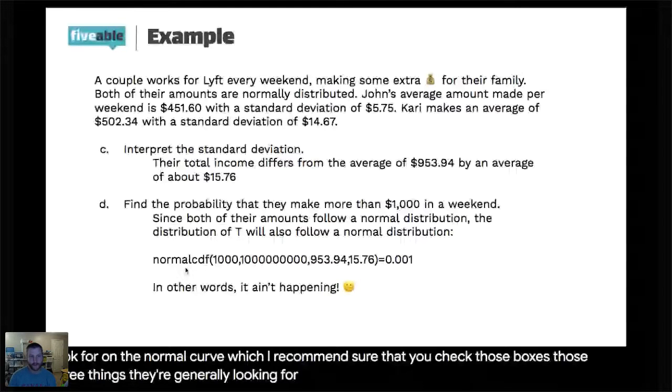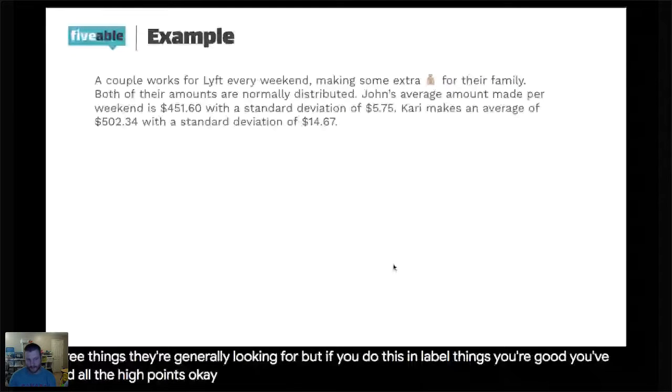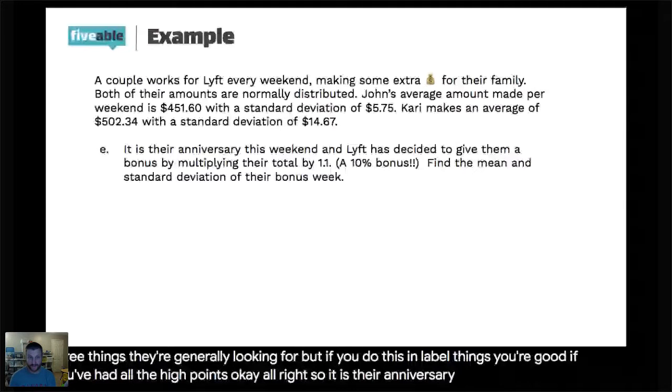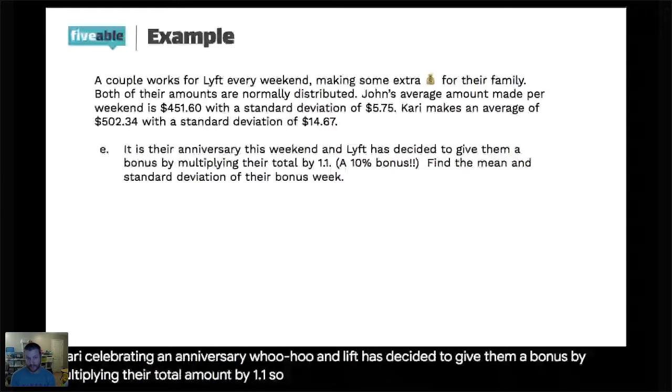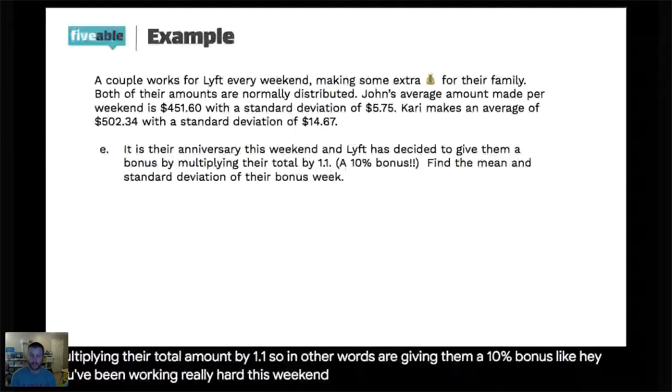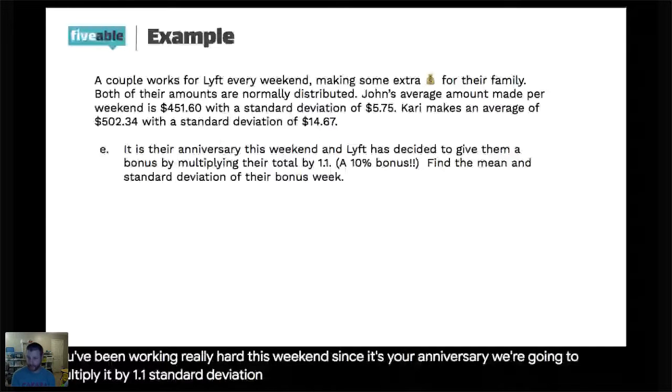Okay. All right. So E, it is their anniversary this weekend. John and Kari are celebrating an anniversary. Woohoo! And Lyft has decided to give them a bonus by multiplying their total amount by 1.1. So in other words, they're giving them a 10% bonus. Like, hey, you've been working really hard this weekend since it's your anniversary, we're going to multiply it by 1.1. Find the mean and standard deviation of their bonus week.